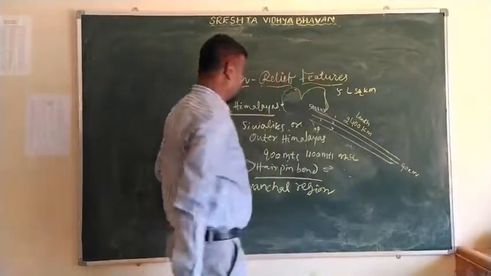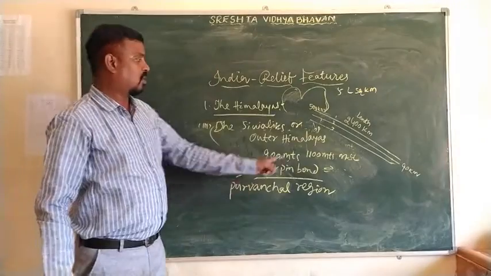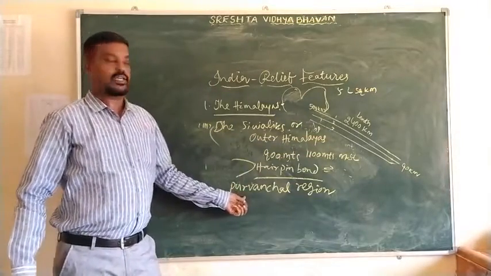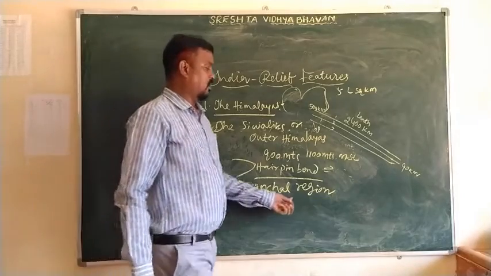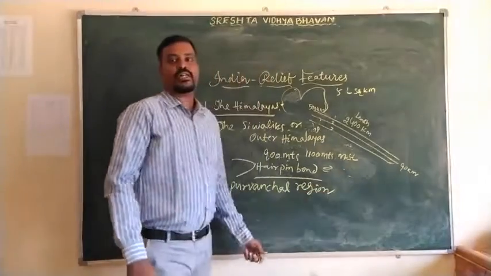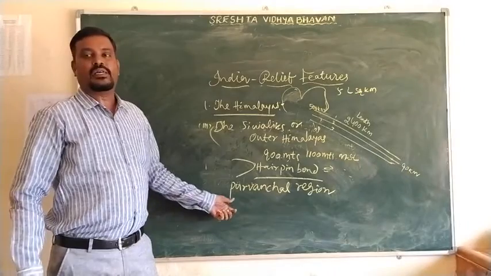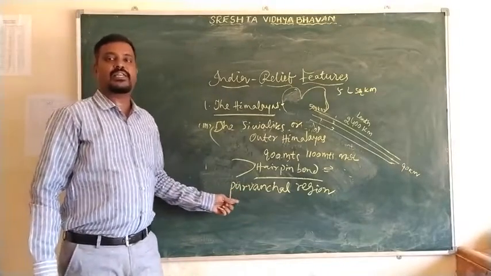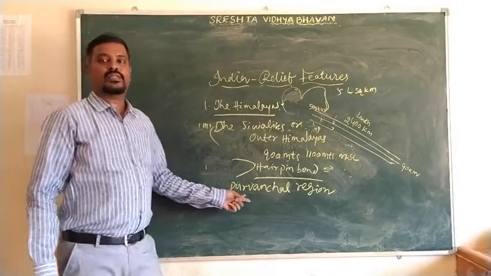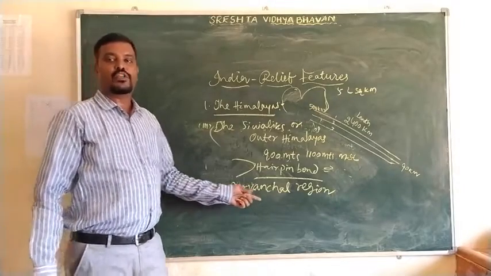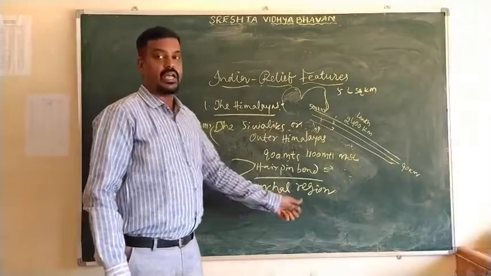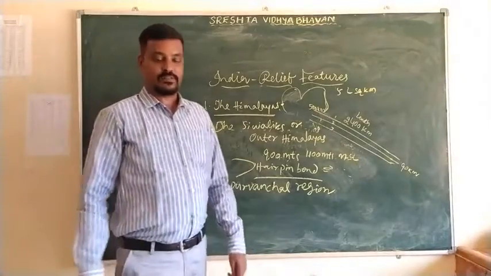In the Purvanchal region also some important hills are there, named with local names: Patkai Hills, Naga Hills, Manipuri Hills, and Mizo Hills. These are the important hills located in the Purvanchal region.